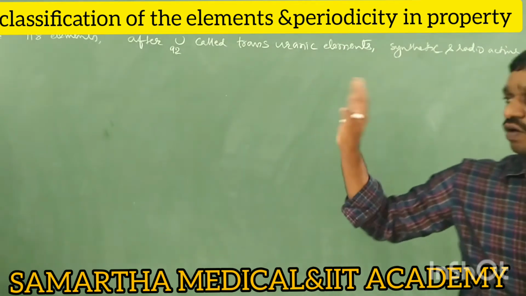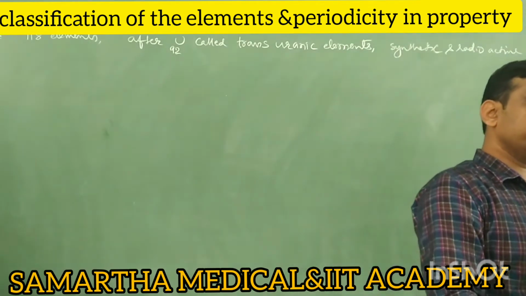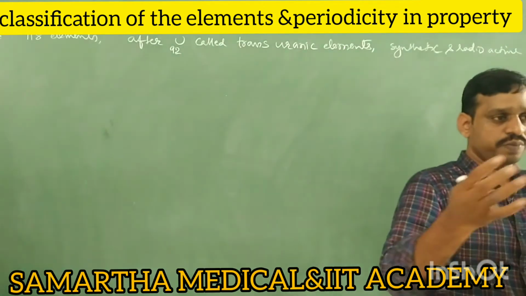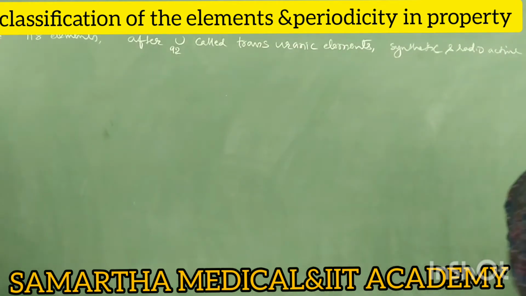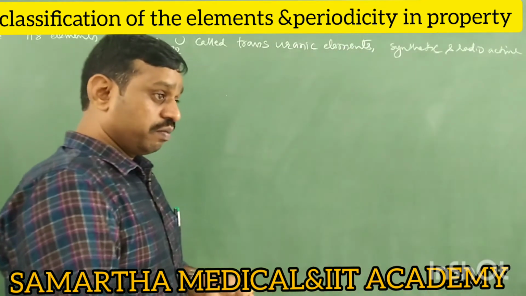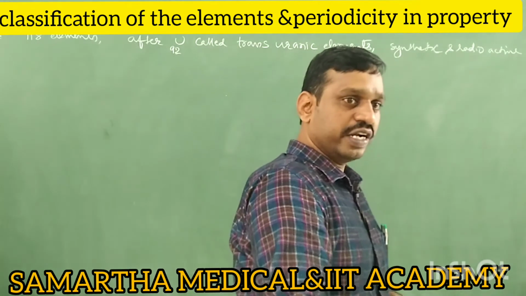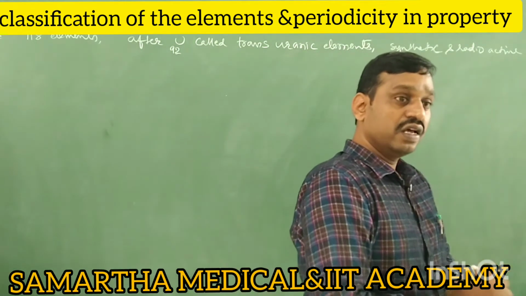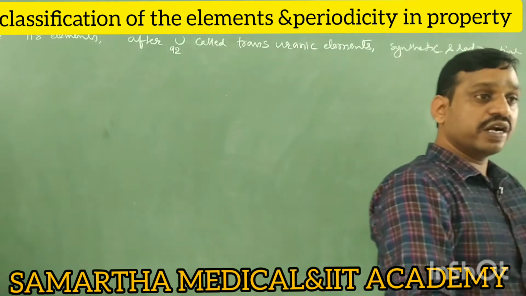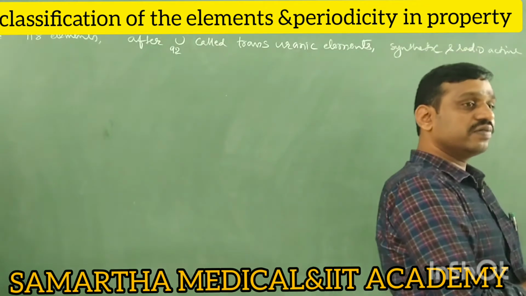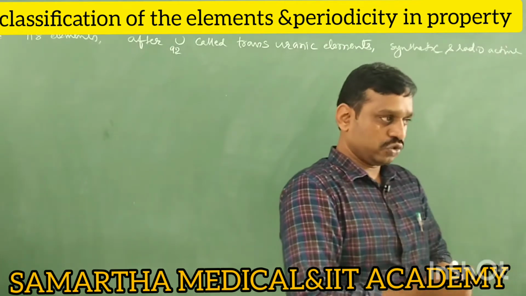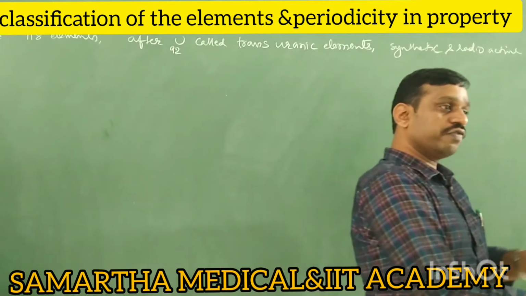So we have 118 elements, and we have to study these in a simple way. We have to remember their properties, physical, chemical, preparation, uses, everything. So there is a need for classification. But we have the modern classification, the modern periodic table. Did we get the modern classification directly? No. Before the modern periodic table, many classifications were done. Each and every classification has some importance as well as disadvantages. So we need to study from the beginning.